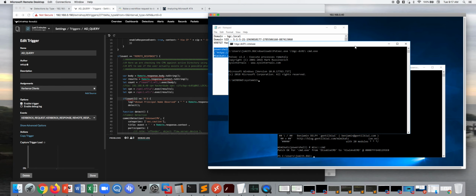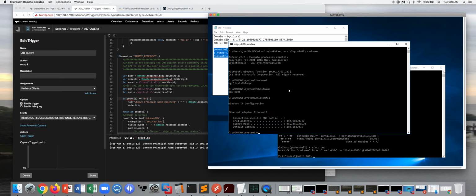So let's just check a few things. Who am I? I am invisible CPN, right? So before, if you remember, I was BGC\J Smith. So I have this new client principal name that I can go in and basically launch remote shells on your domain controllers. Let's check the host name. So the host name is BGC DC01, and then ipconfig. There you see that's my domain controller's IP address. So a couple of things. We've launched a remote shell. We've successfully used Mimikatz to do a golden ticket attack against our domain controller.